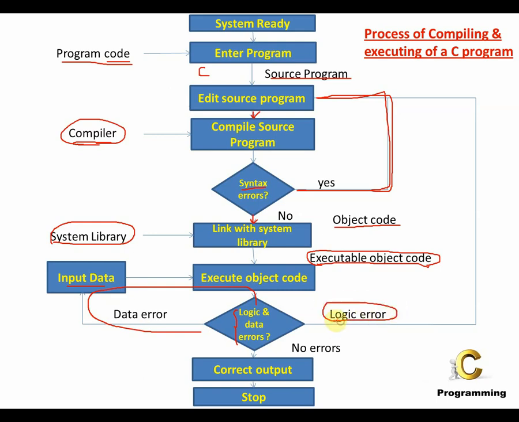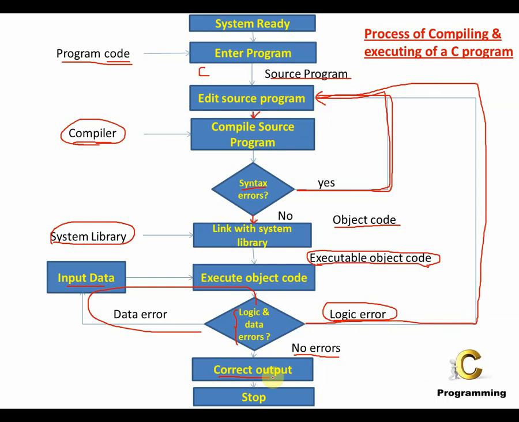In case it is a logic error, what do I mean by logic error? It is an error in the code. Like a statement is missing, there's a logic error in the C program itself, then you have to go back to editing the source program, adding that line, changing that line, and once you have no errors, that's when you will be able to get the output onto the screen.